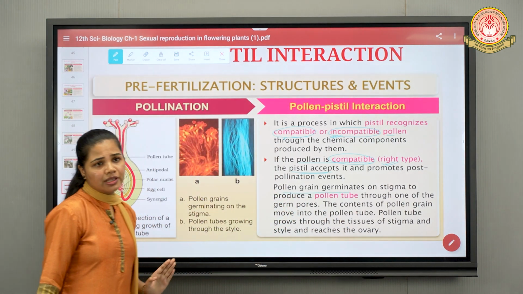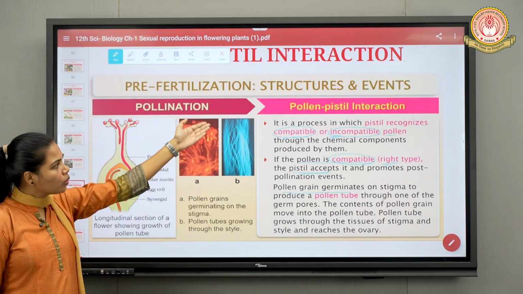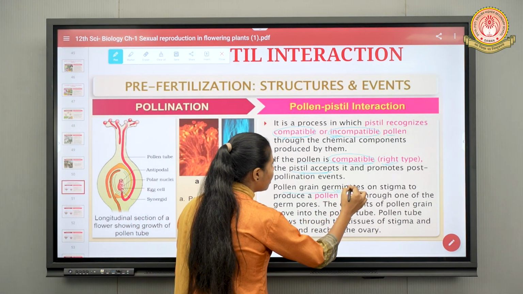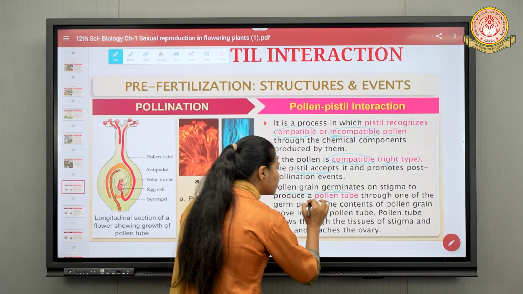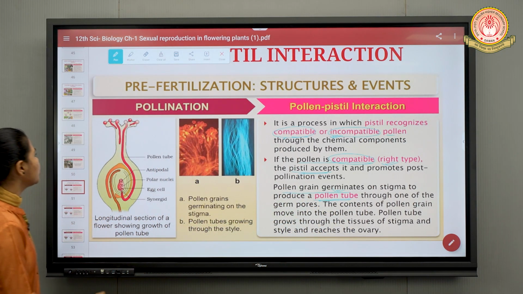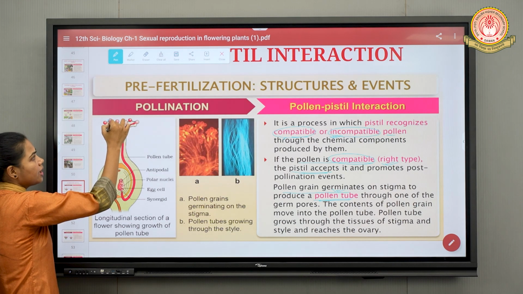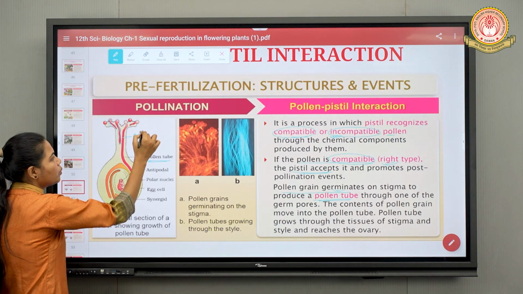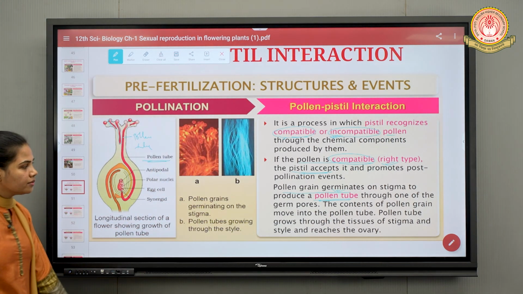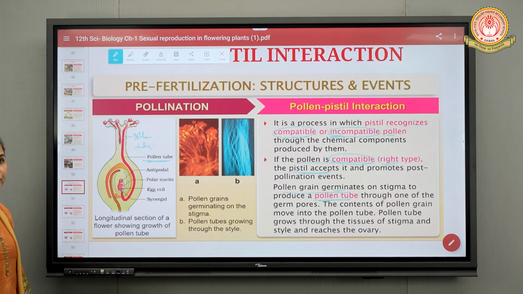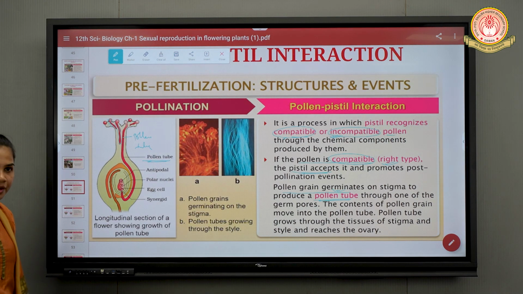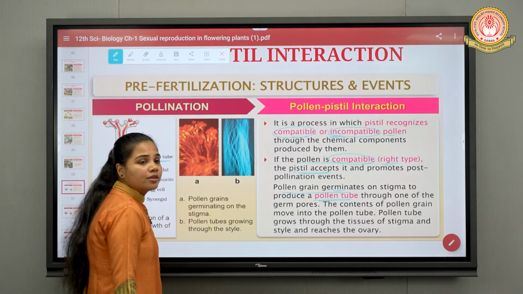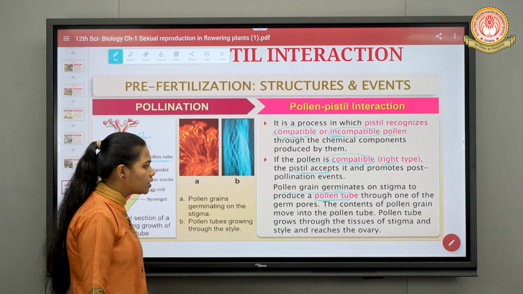Next, pollen grain germinates. These are the further steps that we have already discussed. What happens after the pollen and pistil interact with each other? At that time, the pollen grain will start germinating on the stigma, right? It will start producing what? Pollen tube. In this diagram, you can observe the pollen grain started germinating and it has formed what? Pollen tube, right? Here it is already written, pollen tube. Fine. This diagram we have already discussed when we were studying the mature female gametophyte, right? So pollen germination occurs as well as pollen tube growth occurs, right?